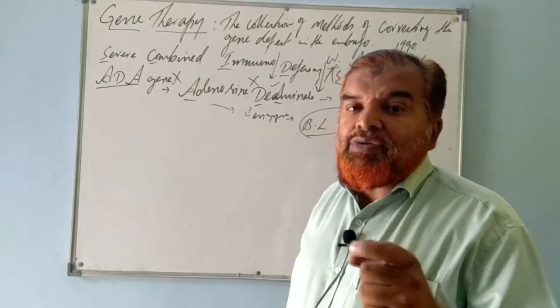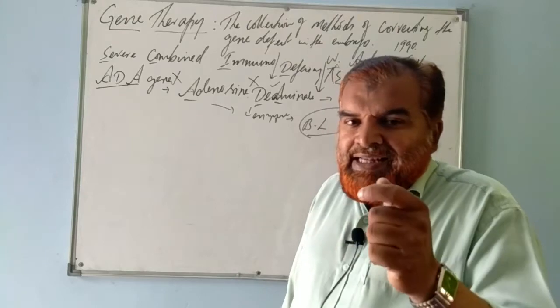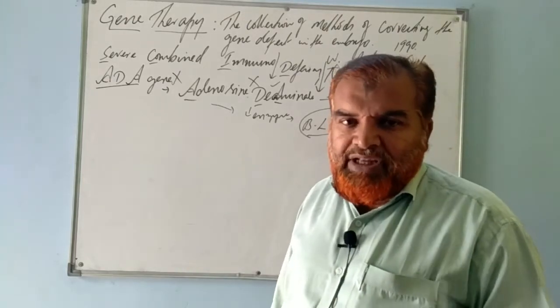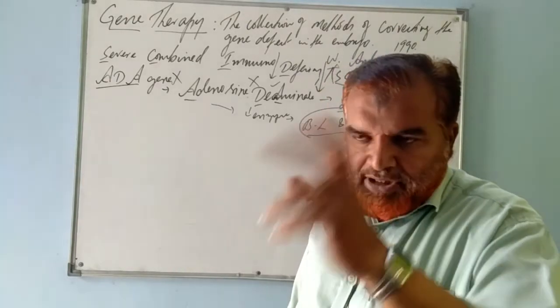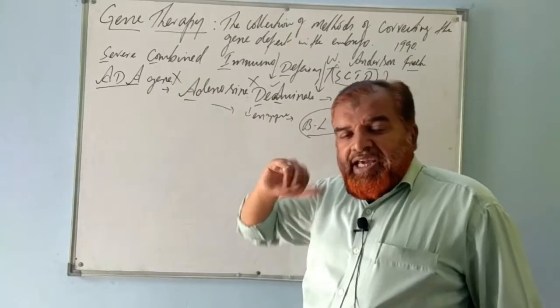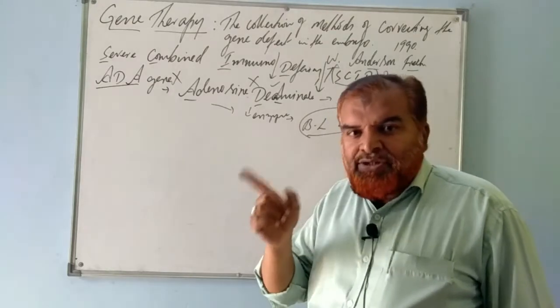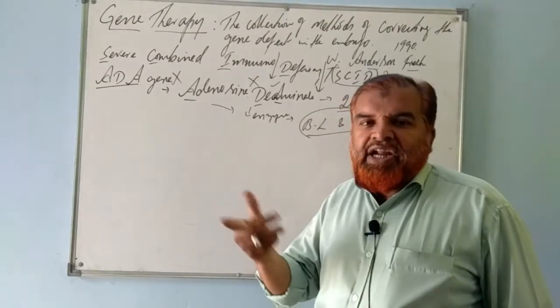This disease was earlier treated by enzyme replacement therapy. This is not in your syllabus chapter, but to understand the background: to treat this earlier, enzyme replacement therapy was done. Bone marrow replacement was done, which is also done in cancer. Blood transfusion was done.